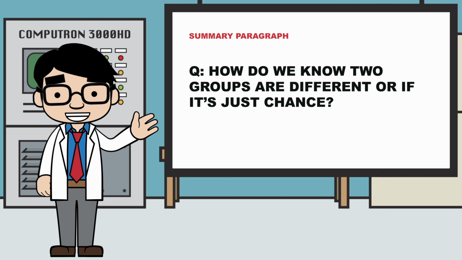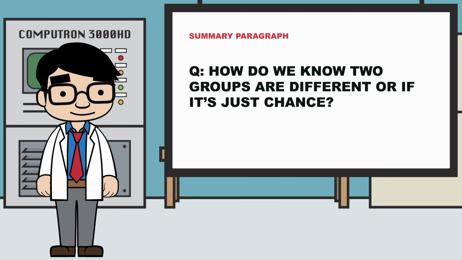Now you should be able to answer the question, how do we know if two groups are different or if it's just chance?